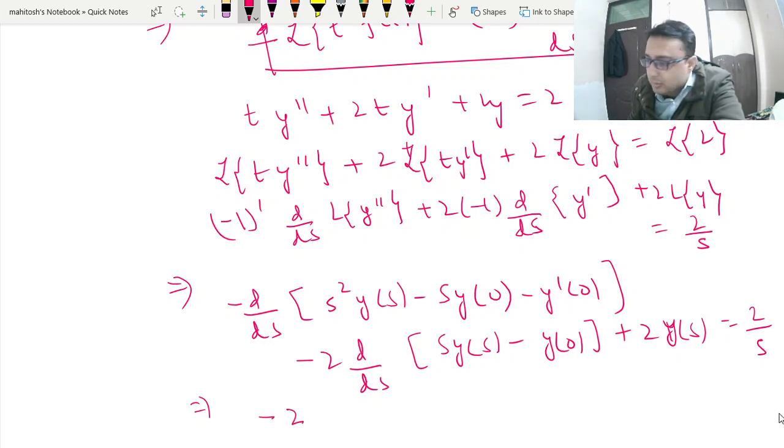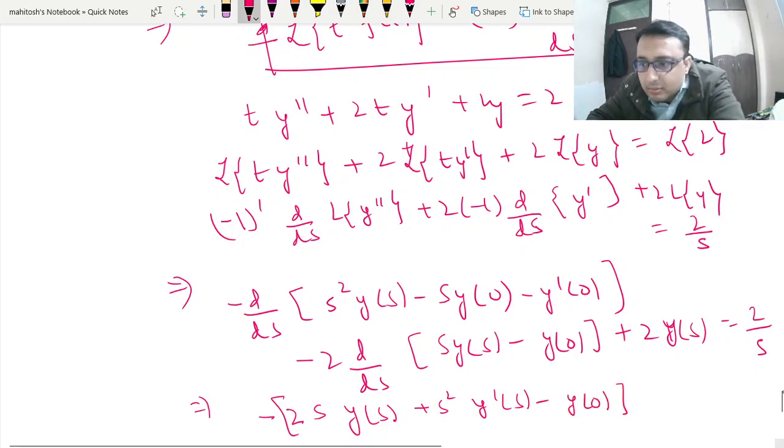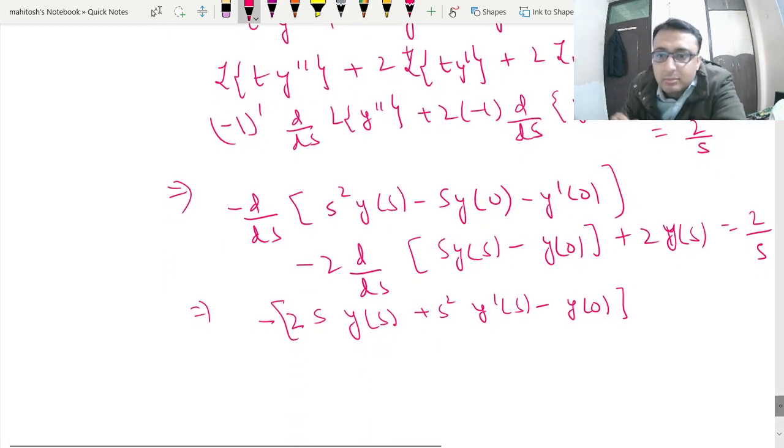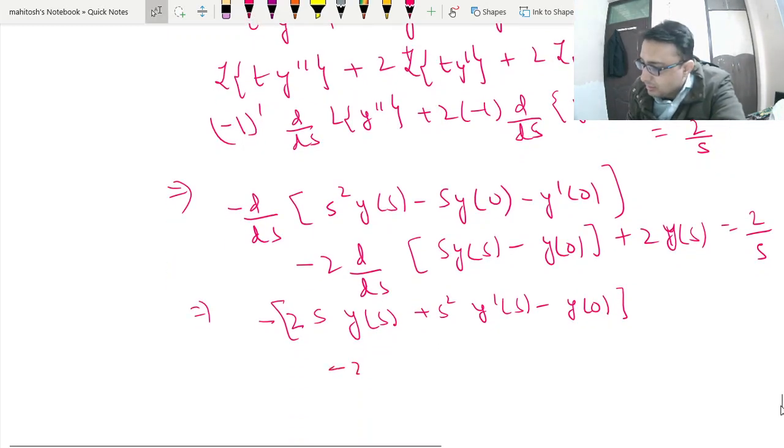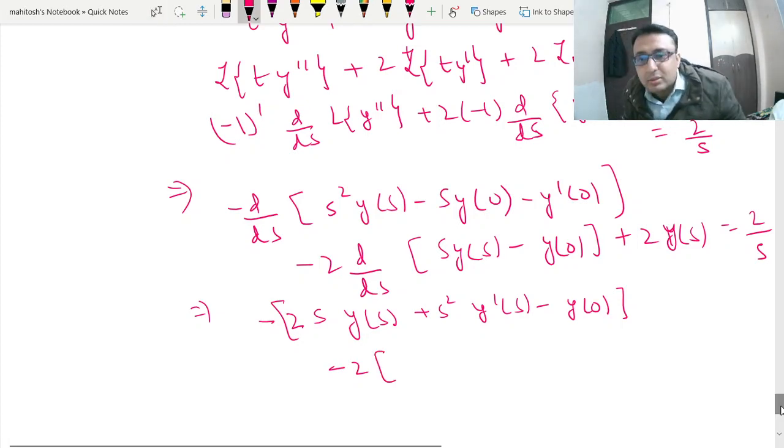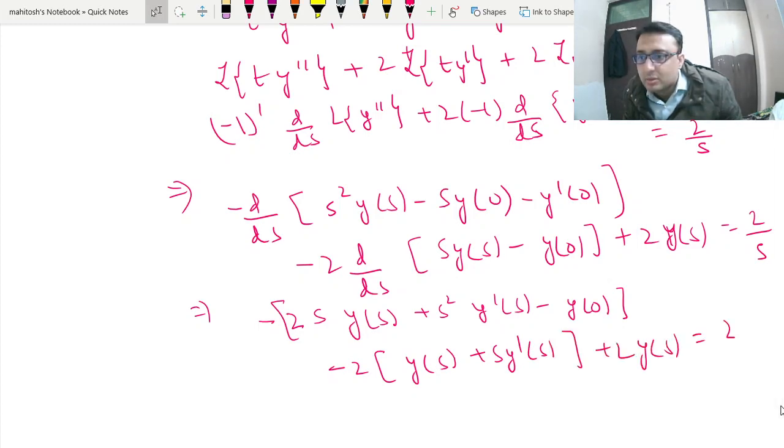Okay, so I can write this as minus, or I'm differentiating this, so minus 2s plus s square y dash of s minus y of 0. I'm just differentiating it, and the minus term we can take, so this is your y of s, minus s y dash of s plus 2 y of s is equal to 2 upon s.